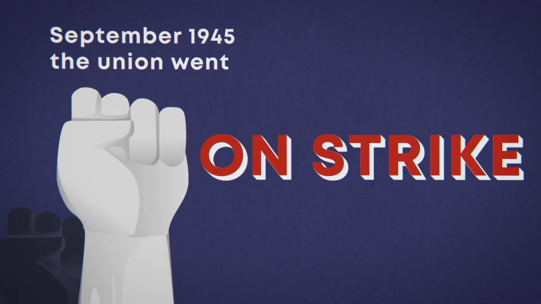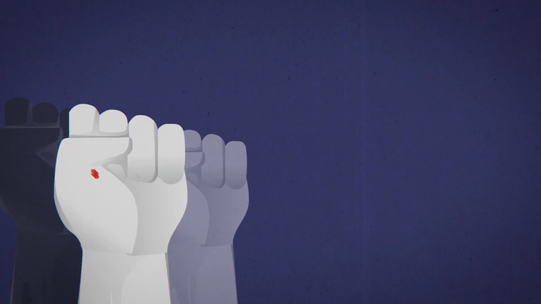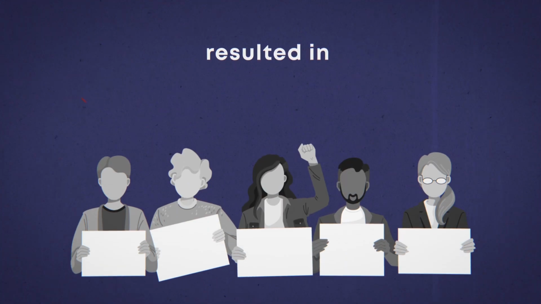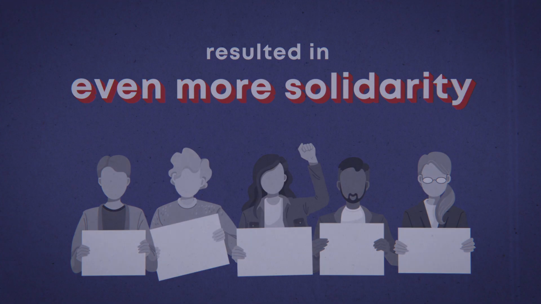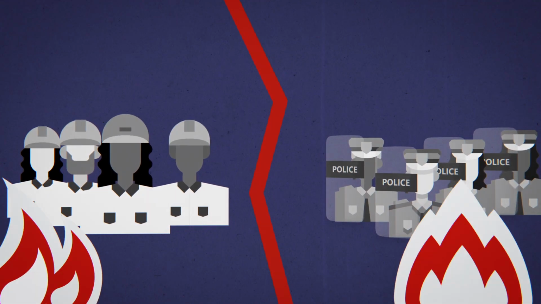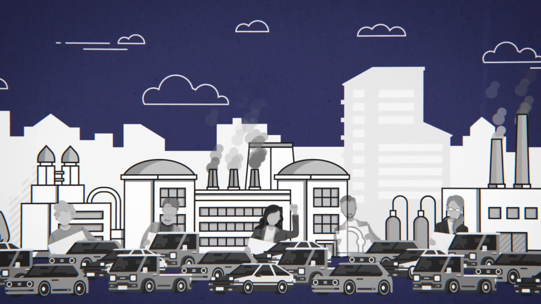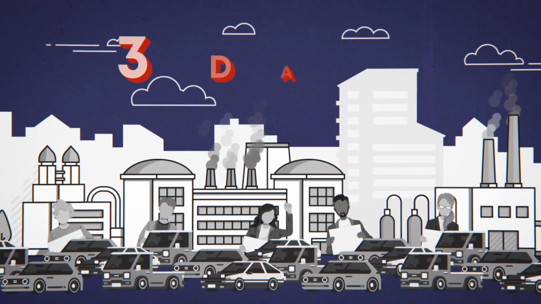In September 1945, the union went on strike. It was inexperienced, but the workers were supported by the community, and Ford's confrontational tactics resulted in even more solidarity. To prevent a violent confrontation with police, the strikers parked their own cars in the streets around the plant, forming a blockade that lasted 3 days.